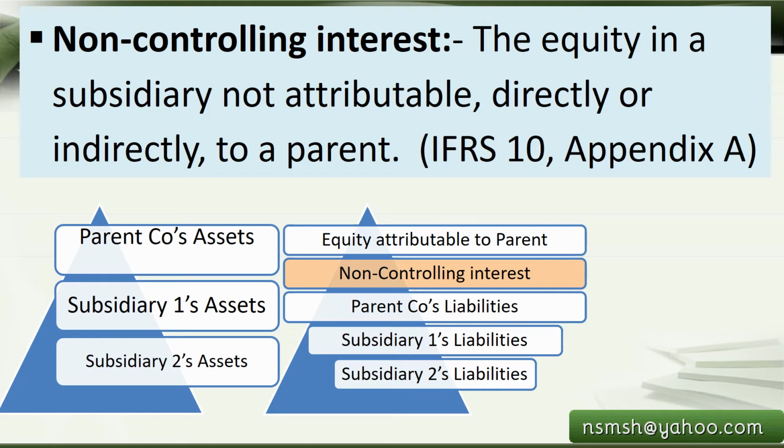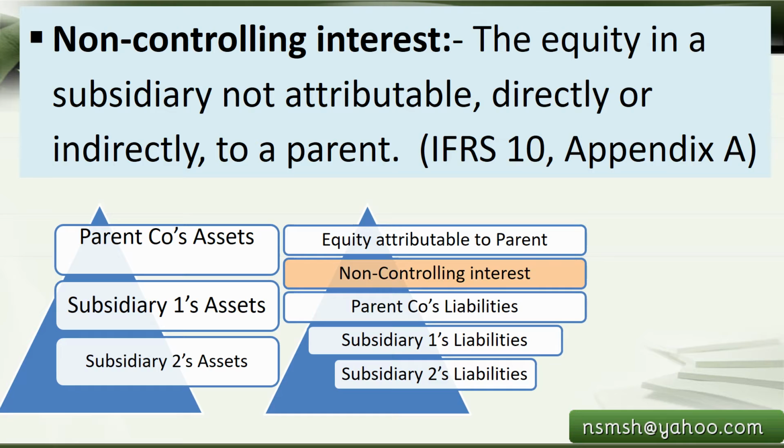Let's see some examples also, and let's analyze a balance sheet by broader category. If you look at the asset portions, the consolidated statement will include, added together, the parent company's assets and the subsidiaries' assets.